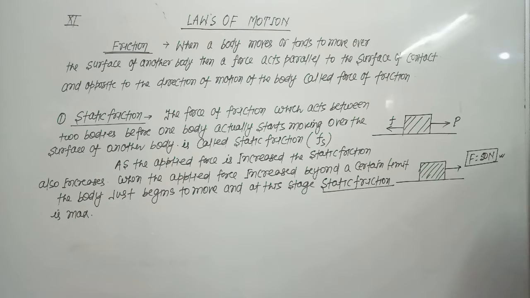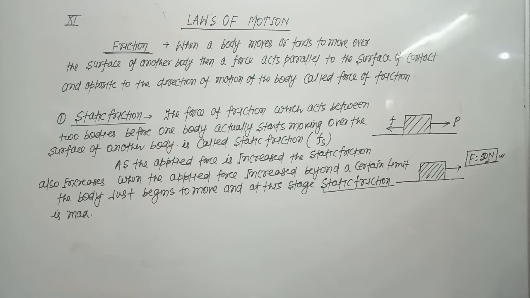And then the stage is reached when the body just begins to move. Suppose a 50 Newton force is required, and we have applied a force of 49.9 Newton. It means this is the maximum limit of the force.